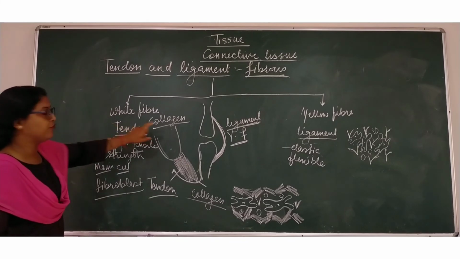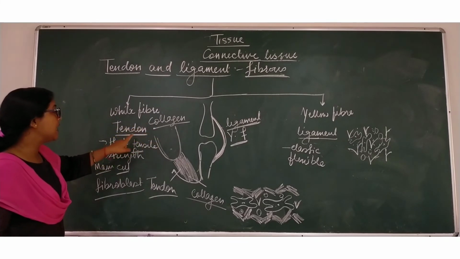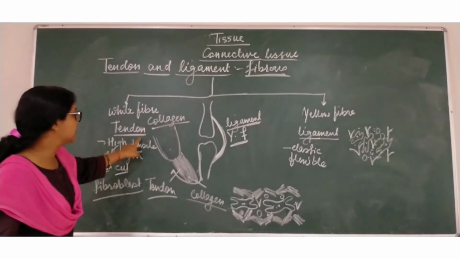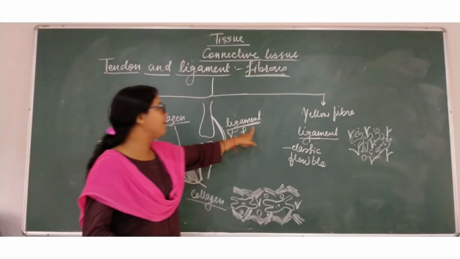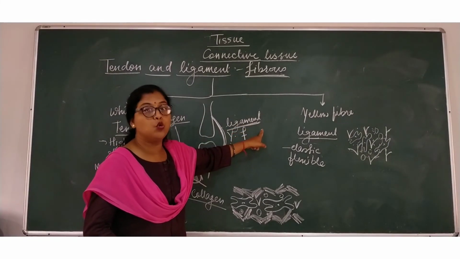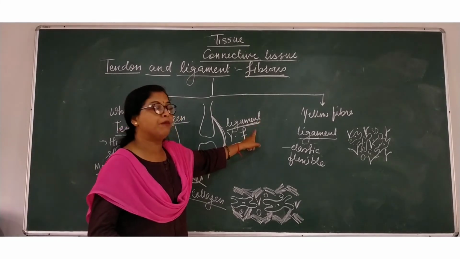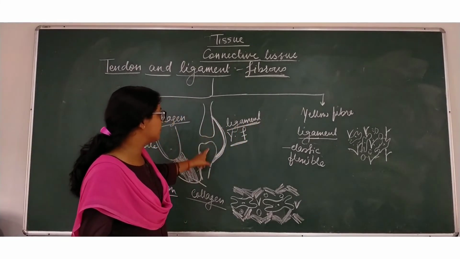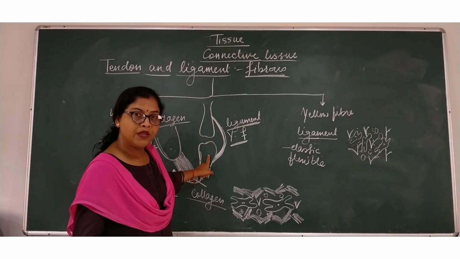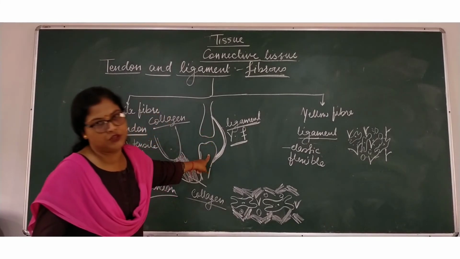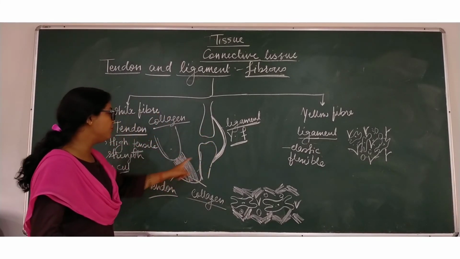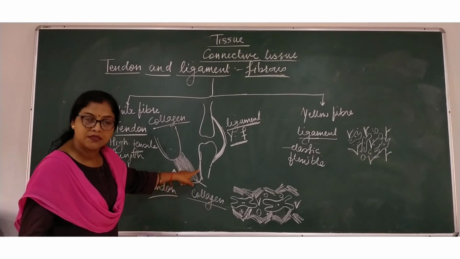This tendon is of collagen fiber. It combines muscles to bone, and this ligament is yellow fiber known as elastin, which joins bone to bone. It allows movement of the joint, and it allows movement of the body parts.